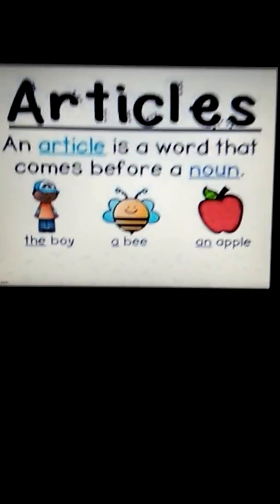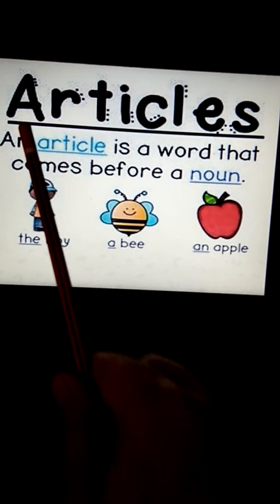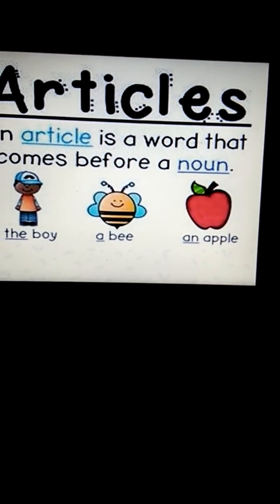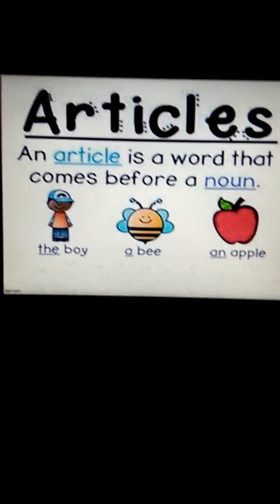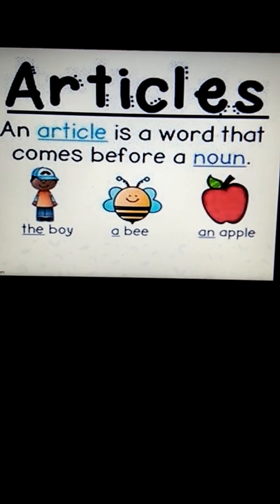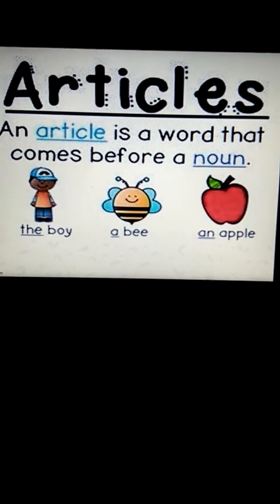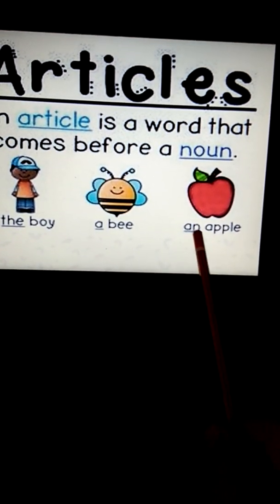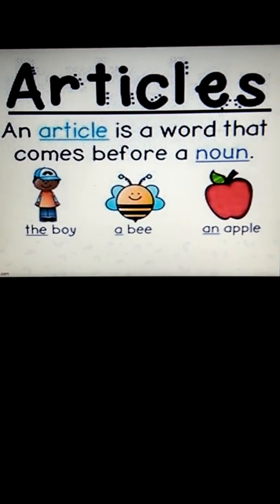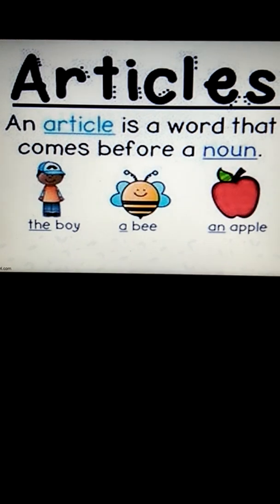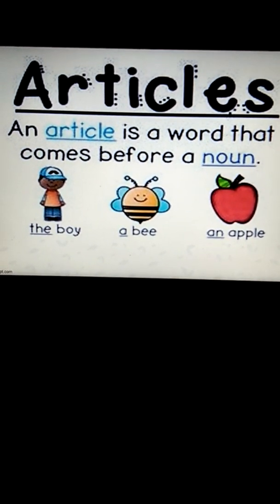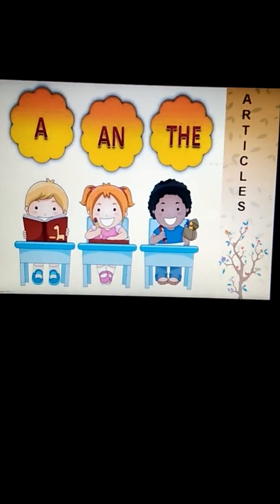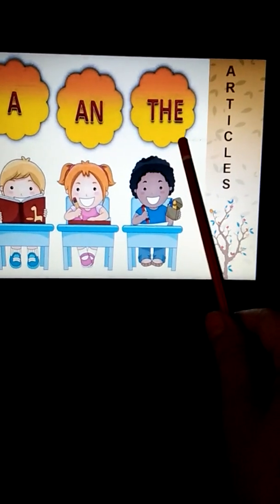What is an article? First, let us start with the definition of the word. An article is a word that comes before a noun. We always put the article before a noun. But again, there are a few exceptions that we will come to later on. First, the definition: an article comes before a noun, like the boy, a bee, an apple. Boy, bee, apple, all these are nouns and the articles are coming before the noun. Which are the three articles? A, an, and the. Okay?